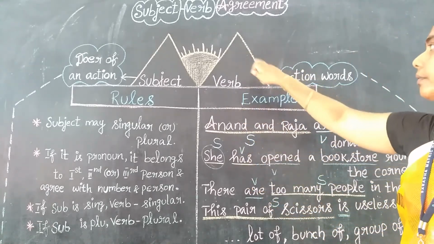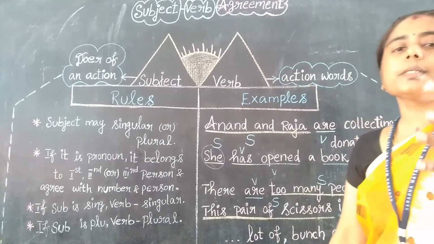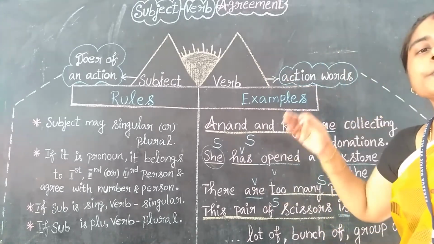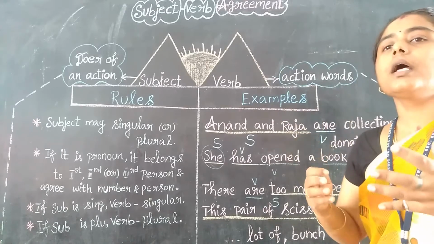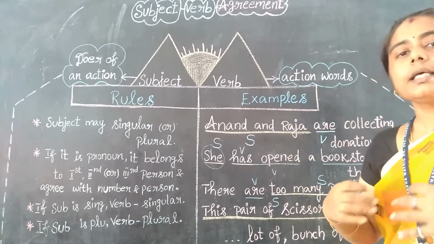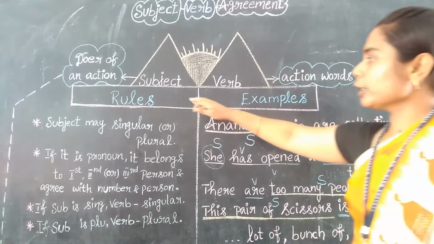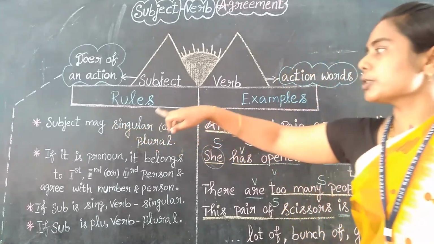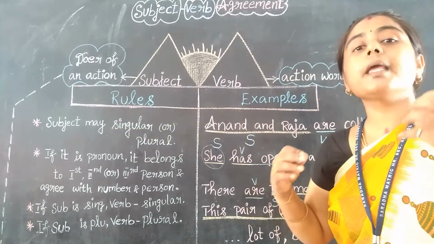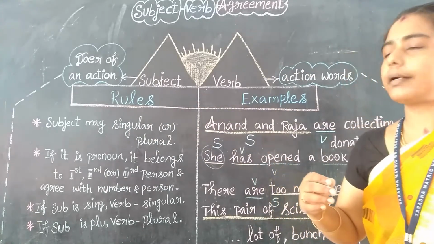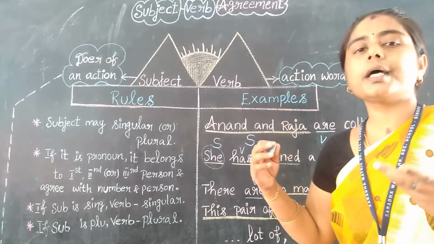And verb, you already know, is an action word, right? Whatever we are doing by our action will be named as what? That is the verb. So what are the rules? The subject may be singular or plural, right? The subject may be singular or plural.